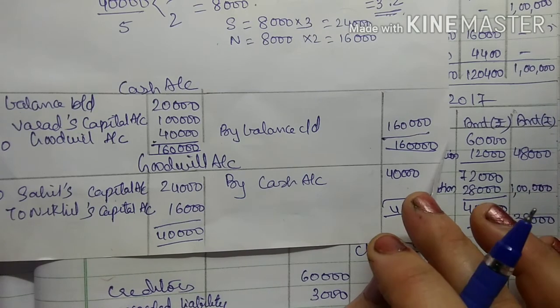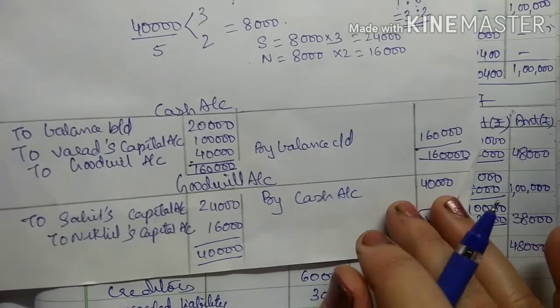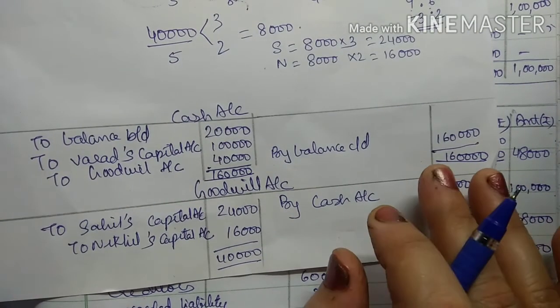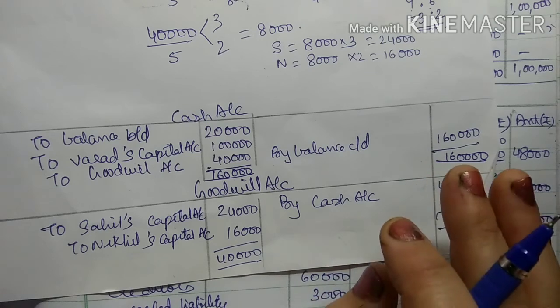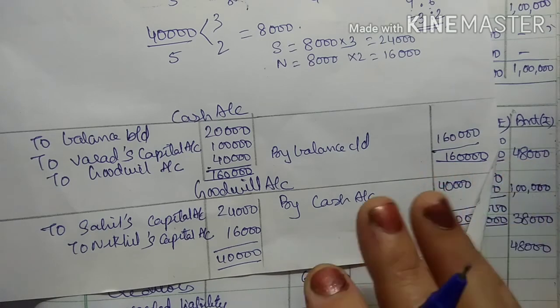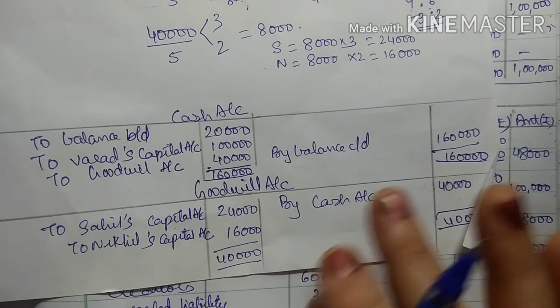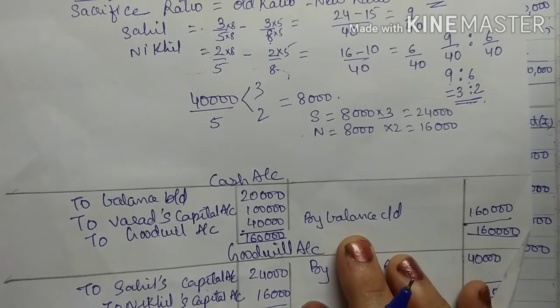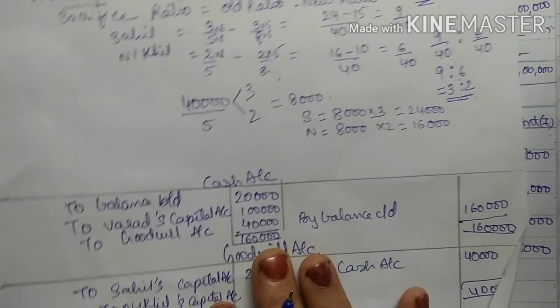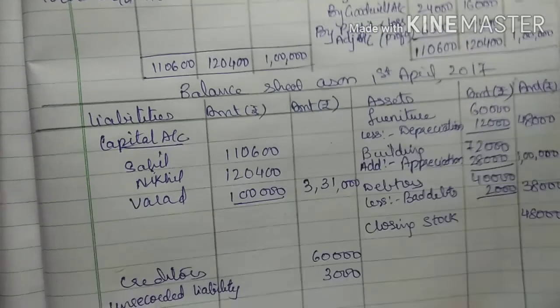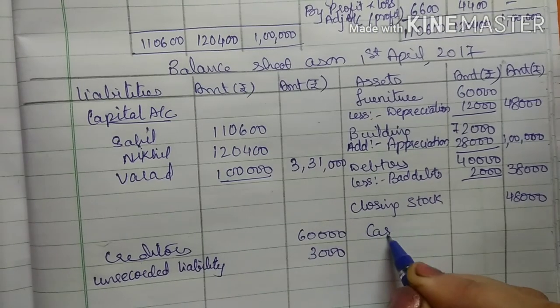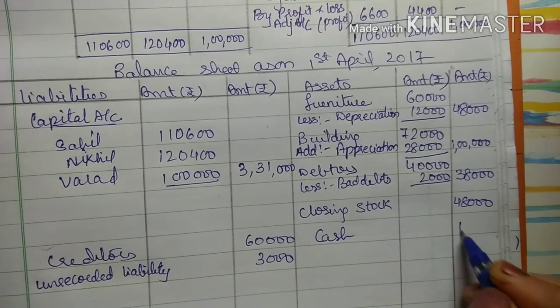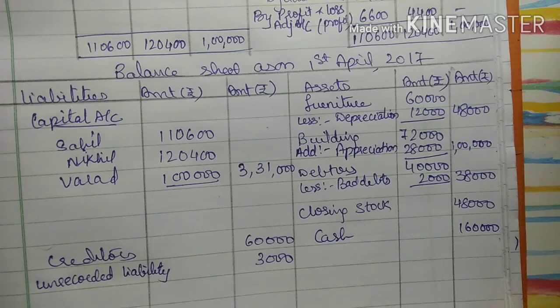This is case 1 where goodwill is brought in cash and retained in business. In case 1 and case 2 when it is withdrawn by the partner, in both the cases the goodwill account will show no balance, right? It gets tallied. So we have to transfer only the cash account balance, that is 1,60,000. As cash is an asset, I will write here cash 1,60,000.